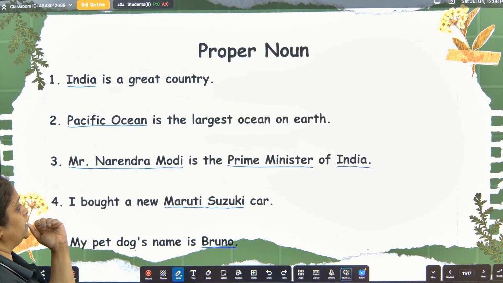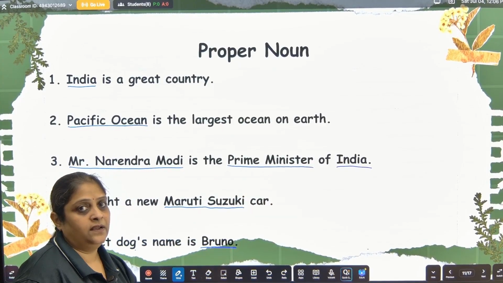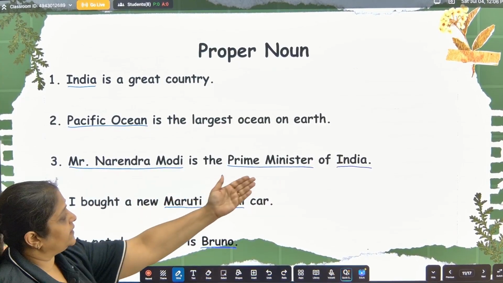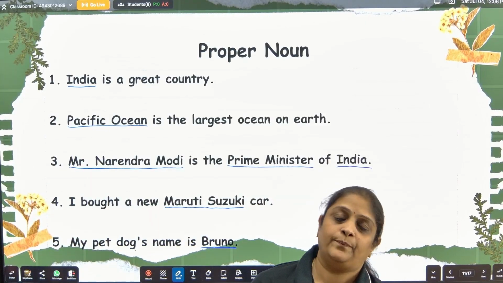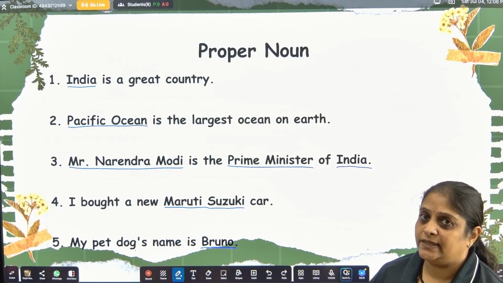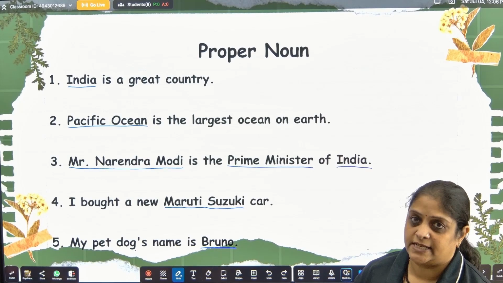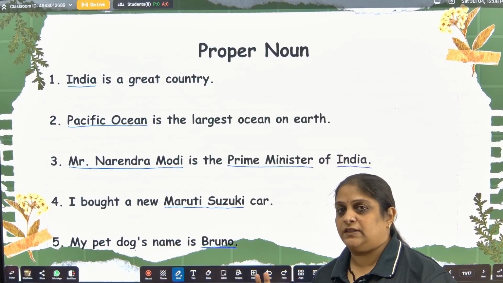So Pacific Ocean. Now next is Mr. Narendra Modi is the Prime Minister of India. Now you'll say there are so many underlines here. Yes, because there is more than one proper noun in this sentence. So you should also remember, you should read the sentence very carefully and attentively and try to mark all the proper nouns given in the sentence.